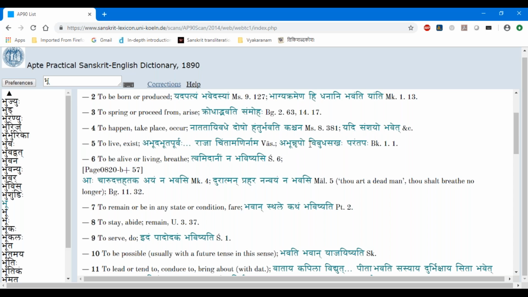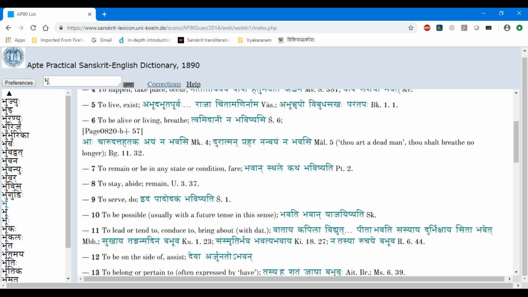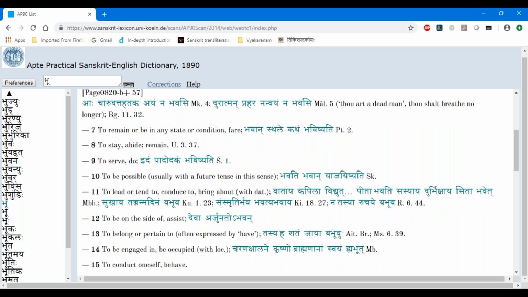Abhut nrupaha, vibhudasakaha, parantapaha is there, something like that. So this is to live, to exist. So somebody lived, existed. So all these things, to be alive or to breathe and so on. Basically, I don't want to keep going on all the meanings, but there are multiple meanings.